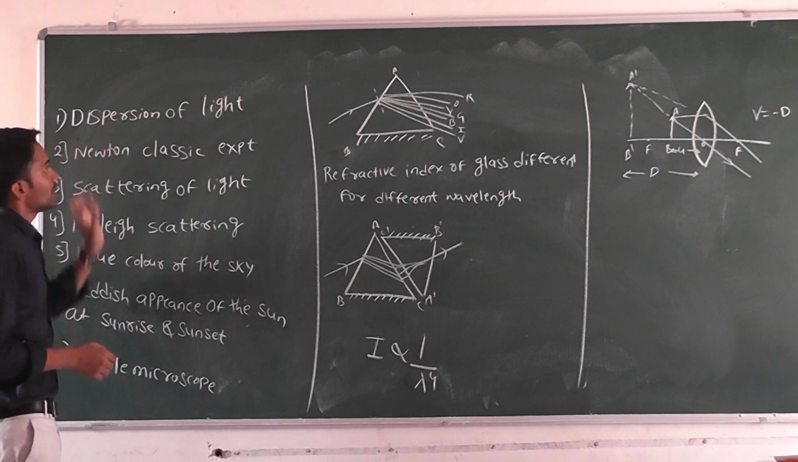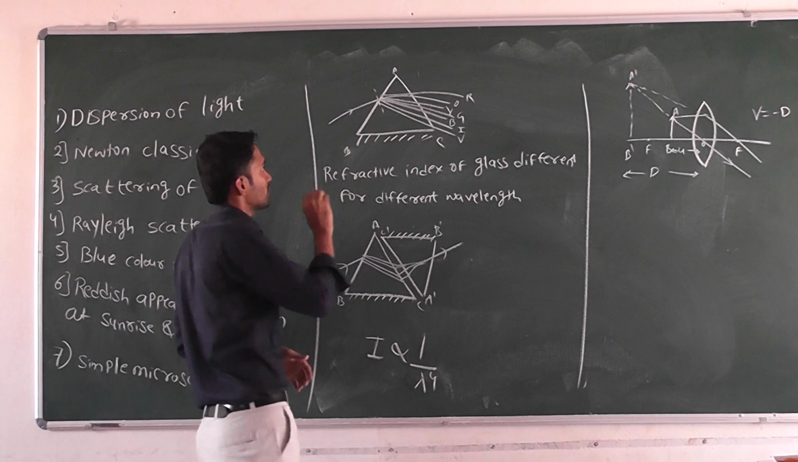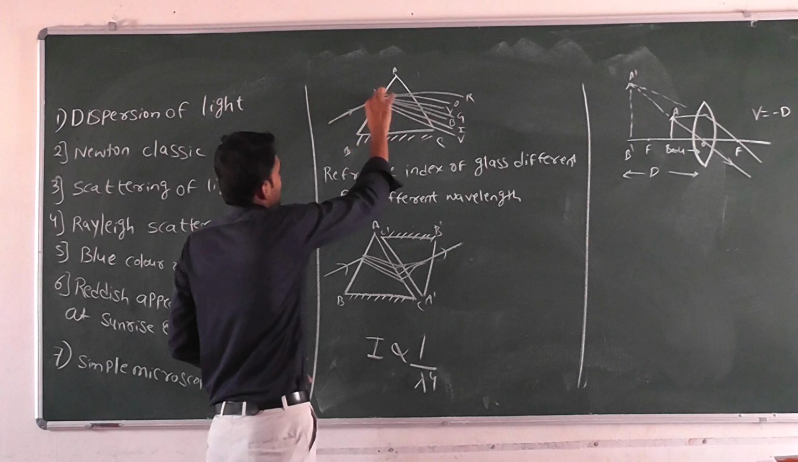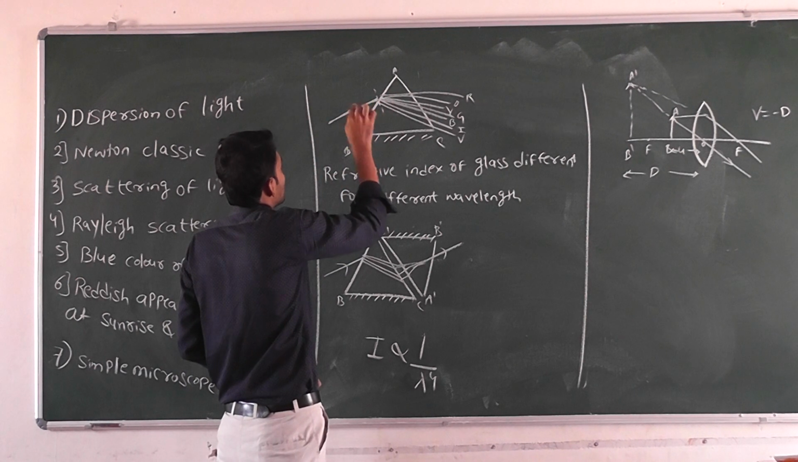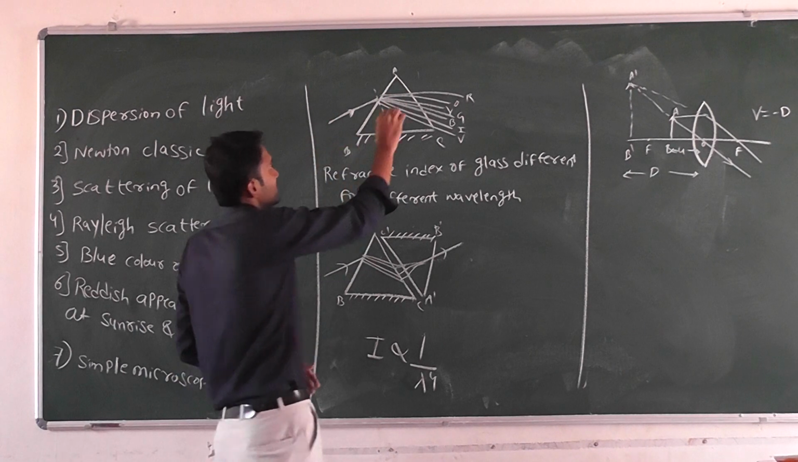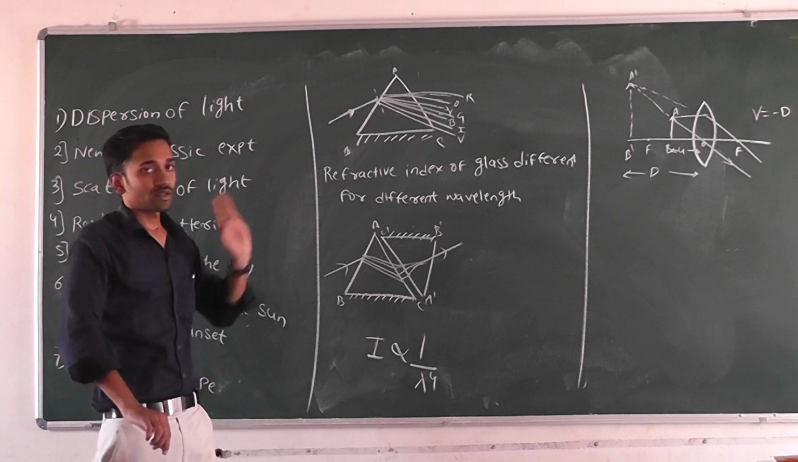Next, the dispersion of light. For dispersion we have to take a prism. Dispersion is nothing but when we pass a white light ray to a prism, it will split into several components of colors. We call this dispersion of light.